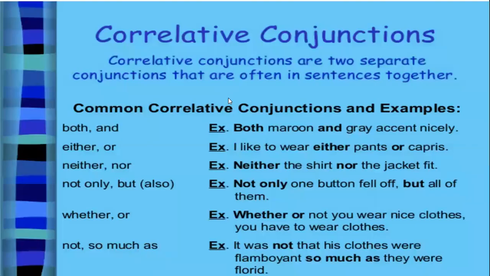So what is meant by correlative conjunction? Correlative conjunctions are two separate conjunctions that are often in a sentence together. They are two separate conjunctions, but we can see them in a sentence together. For example, both...and, either...or, neither...nor, not only...but also, whether...or, not so much...as.